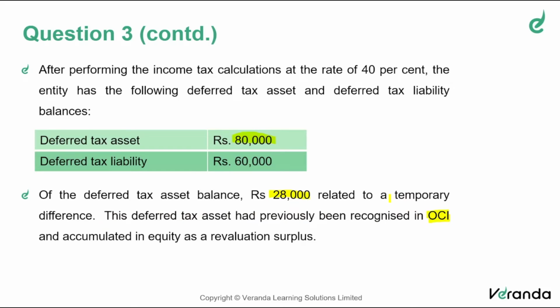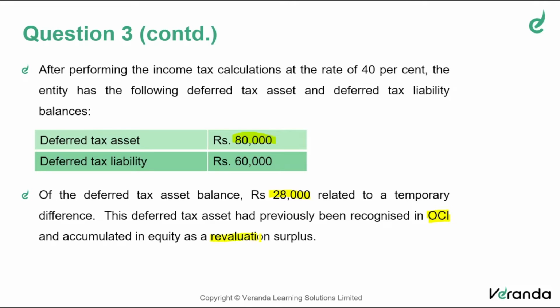Normally, a deferred tax asset is recognized in P&L as a credit. But sometimes a deferred tax may arise on account of a change in value of property, plant, and equipment. That's what could have happened. So out of 80,000 rupees, 28,000 pertains to a revaluation surplus.